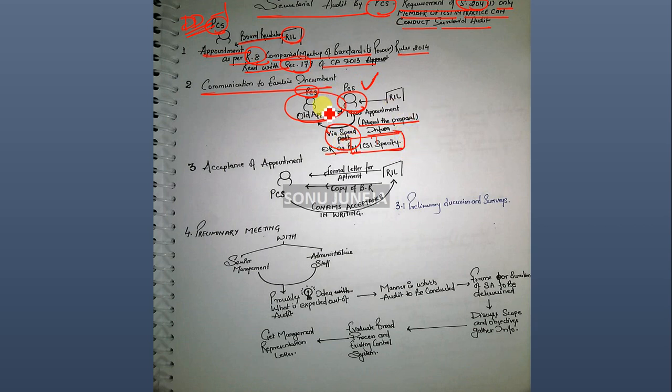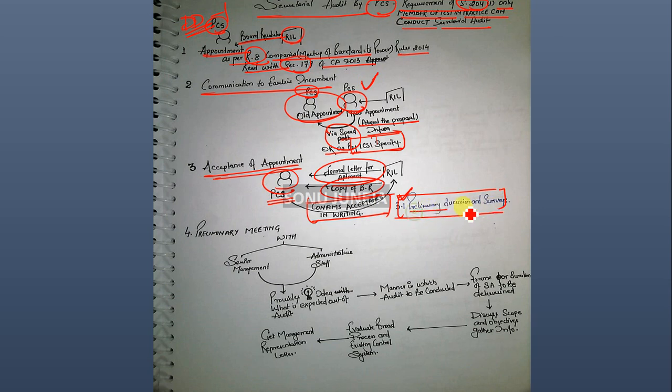So they have to give communication to the old practicing company secretary, who conducted the secretarial audit report in the previous financial year, confirming that they are about to appoint a new company secretary for the purpose of secretarial audit. After that, there will be acceptance of appointment by the new practicing CS. A formal letter of appointment and a copy of the board report shall be forwarded, and the practicing company secretary shall give the acceptance in writing. Once the acceptance is done, the duty begins.